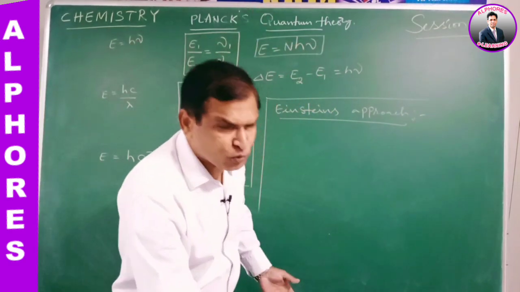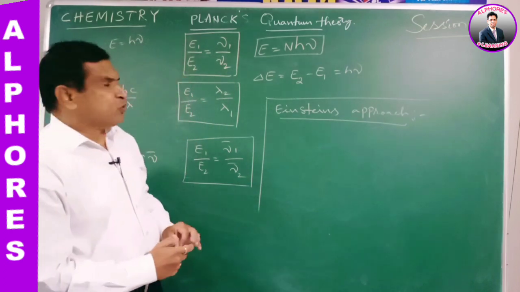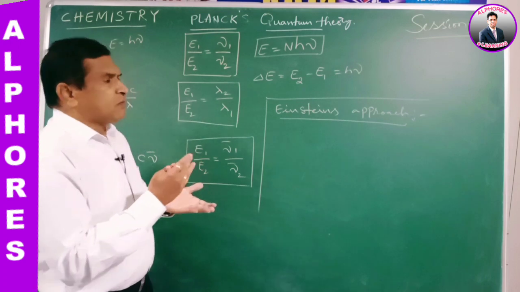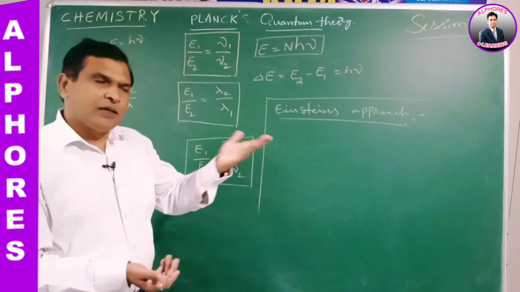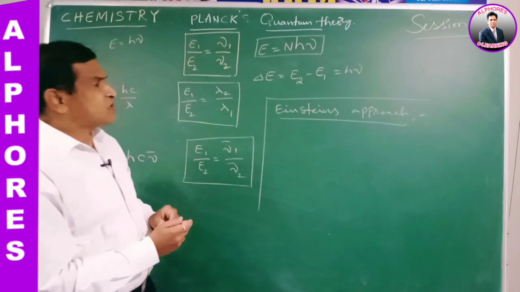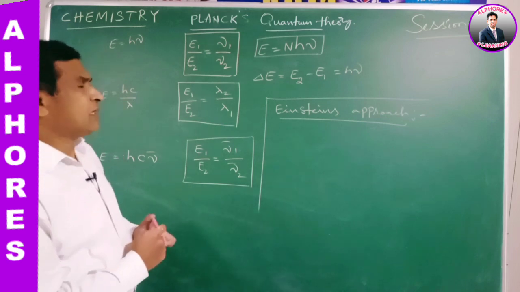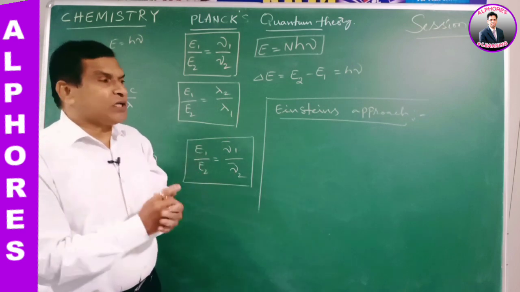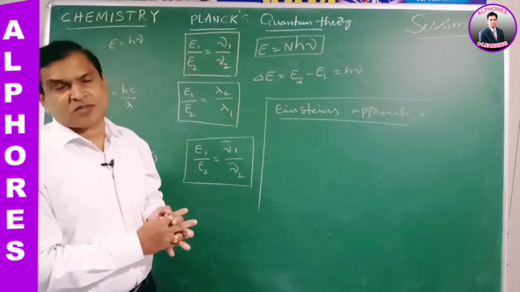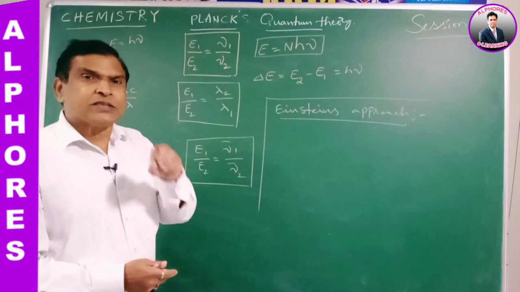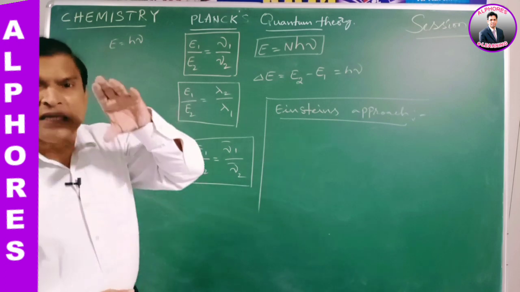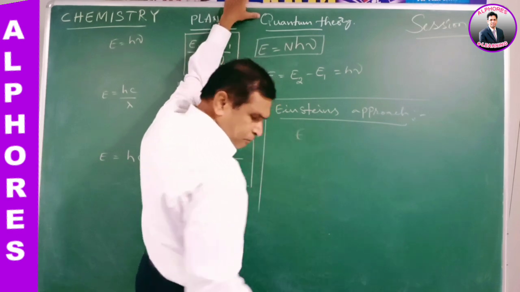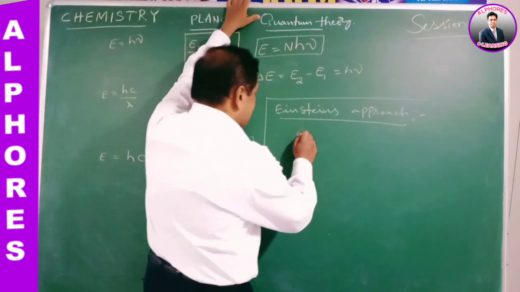According to Einstein's approach, the radiation energy is produced on the surface of the black body due to the vibration of small particles like electrons. Next, the emitted radiation is not continuous, but discontinuous. The discrete packet form of energy, he called it photon energy.